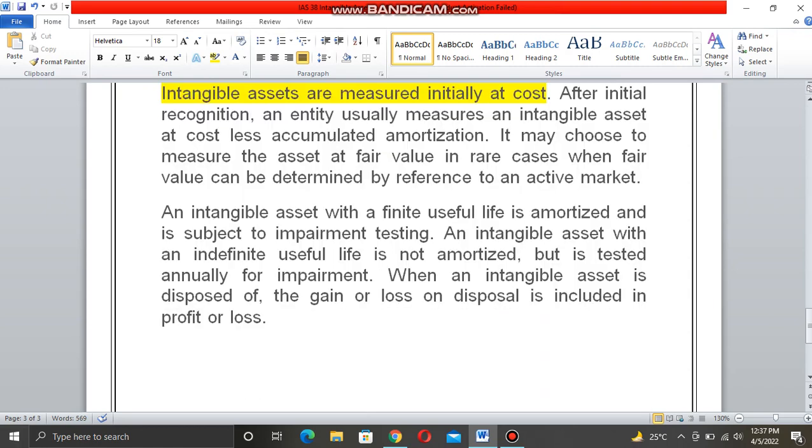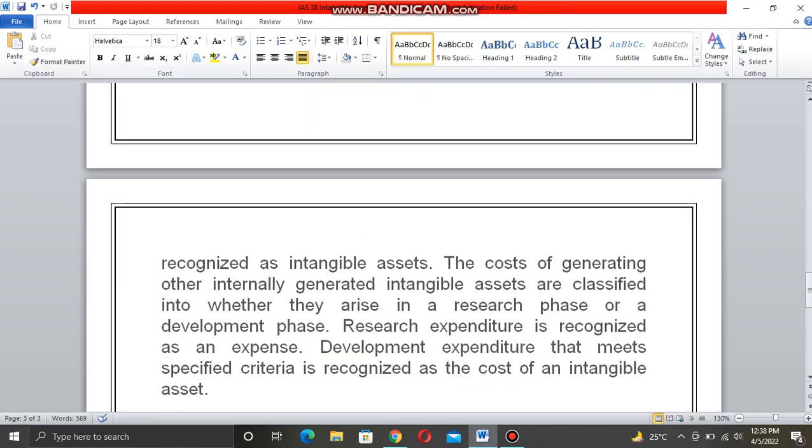An intangible asset with a finite useful life is amortized and is subject to impairment testing. An intangible asset with an indefinite useful life is not amortized but is tested annually for impairment. When an intangible asset is disposed of, the gain or loss on disposal is included in profit or loss.